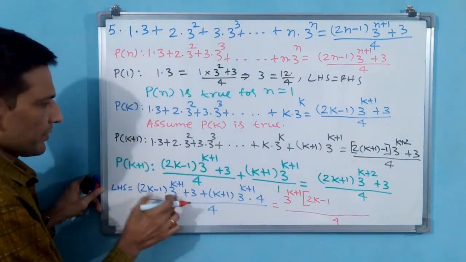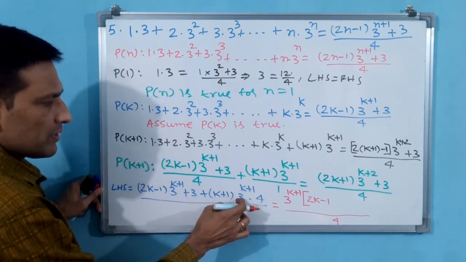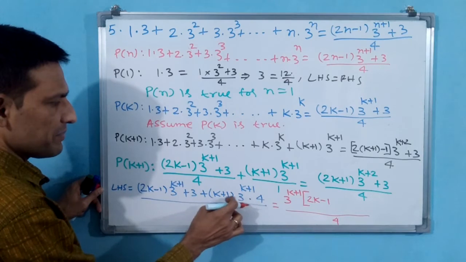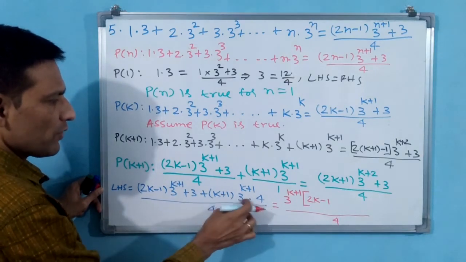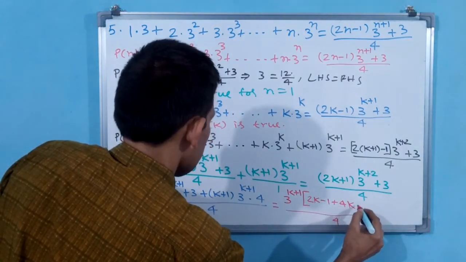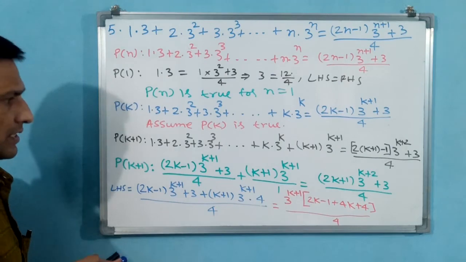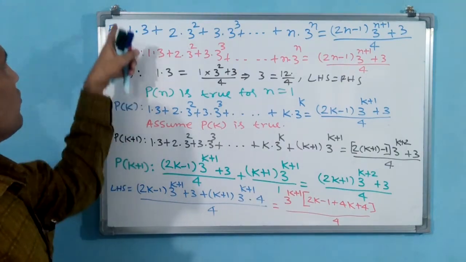Okay, here. And here you see 4k plus 4. Why? Because see 3 power k plus 1, all this multiplication into 4k plus 4. You write plus 4k plus 4. Is it okay now? Now what we do, I am going to remove only 2 steps.